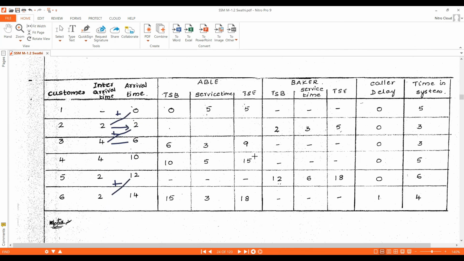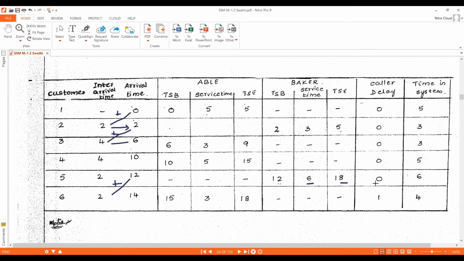Baker will start executing customer 5's service at simulation clock time 12, and to complete it, Baker needs 6 minutes. So customer 5's service time is 6 minutes. Baker started the service for customer 5 at simulation clock 12, and service time is 6 minutes. So 12 plus 6, 18 minutes, Baker will complete servicing customer 5.